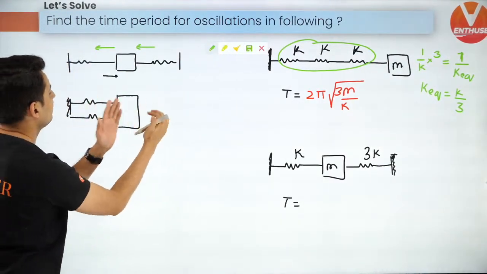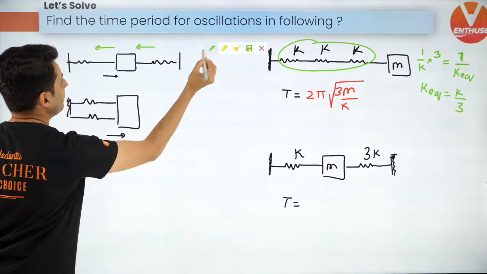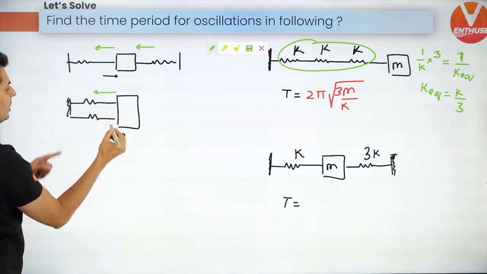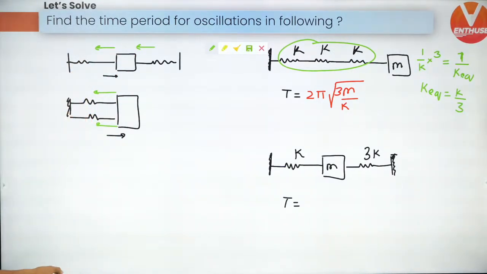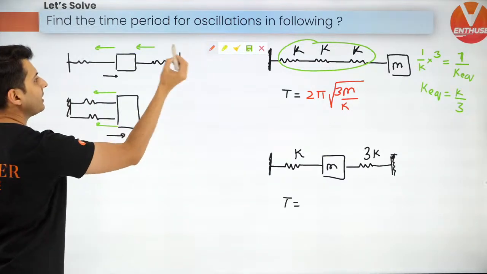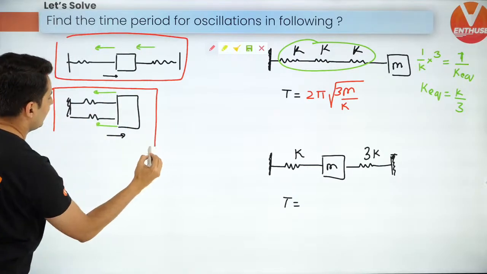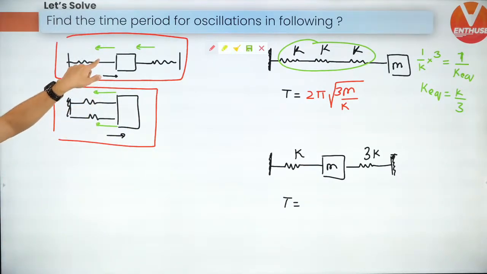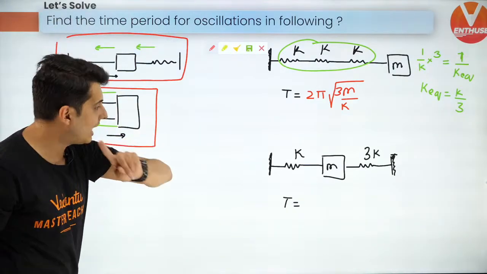Think about it. When this block has moved towards your right side, this spring will also pull, this spring will also pull. Don't you see the forces are exactly the same way? Aren't you seeing that this diagram is the same as this diagram force-wise? Instead of pulling, it is pushing. That's the only difference. So guys, actually the springs are in parallel.